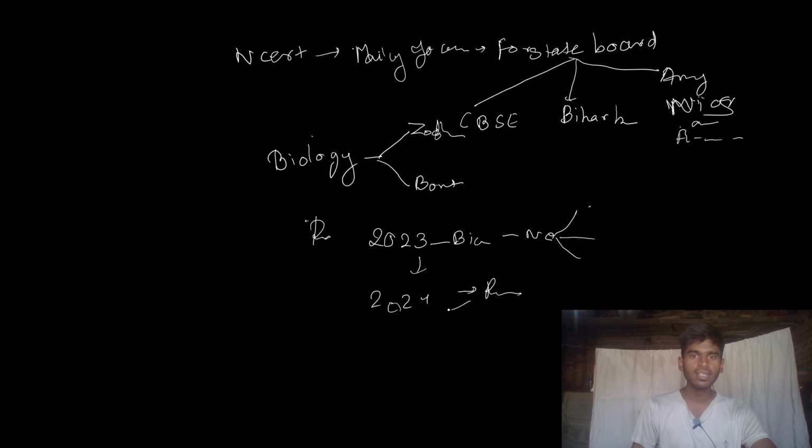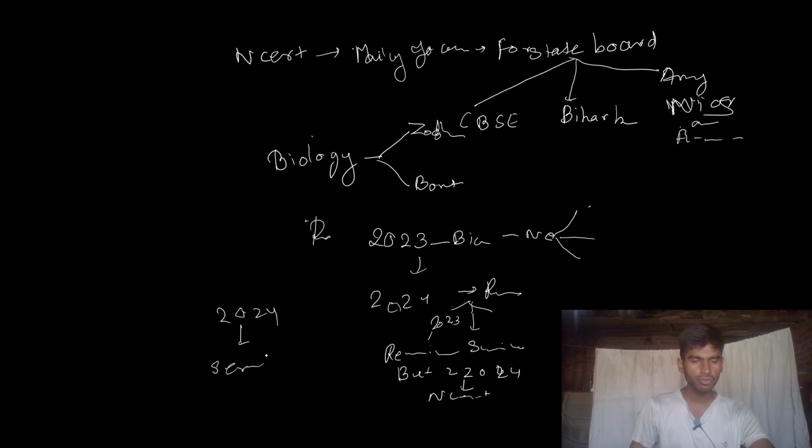When you see 2023, the first chapter is Reproduction in Organisms, and the second chapter is Sexual Reproduction in Flowering Plants. But when you see the 2024 NCERT textbook, the first chapter will be Sexual Reproduction in Flowering Plants. So we are mainly focused on the new NCERT.